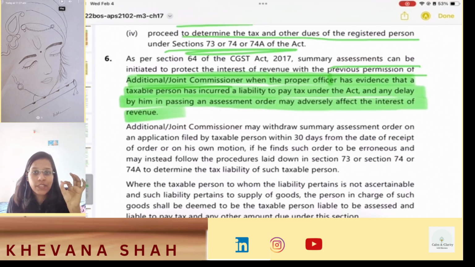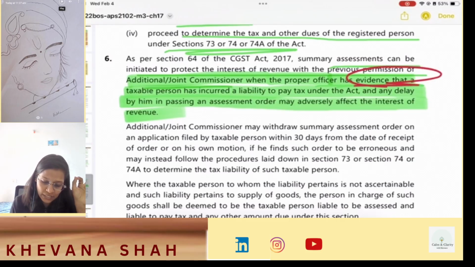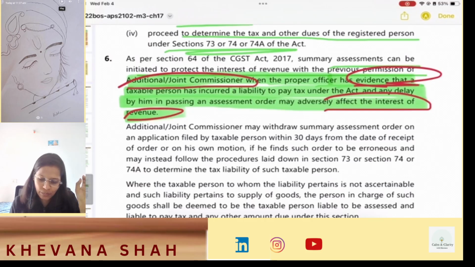So if the proper officer has evidence, remember the word evidence here, okay? So there should be evidence that it will adversely affect the interest of revenue, and then you have to take permission of the additional commissioner or joint commissioner, okay?